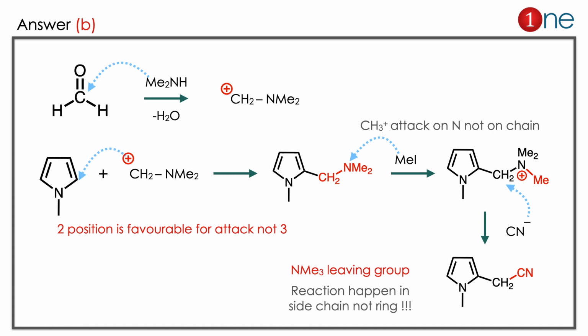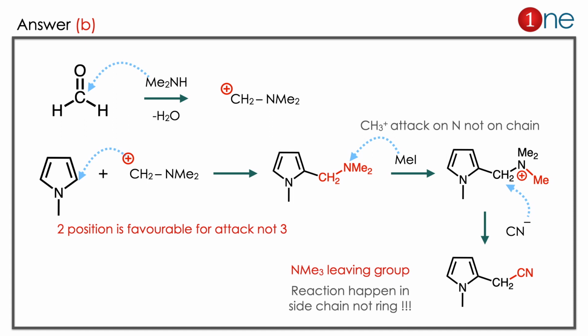The answer is B. Let us see how. The question is simple once you know the basic chemistry. Here you are using formaldehyde, then you are using the amine. What really happens is that the amine attacks the carbon, water eliminates, and a cation forms there. Then the attack on the ring will be there. Since it's a cation, it is attracted by the electron-rich ring. So the electrophile attacks the ring. Here in the pyrrole system, the second position attack is always favorable.